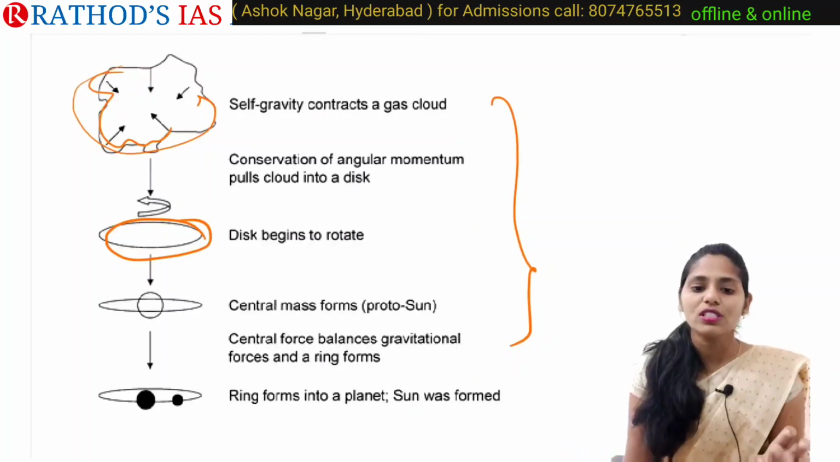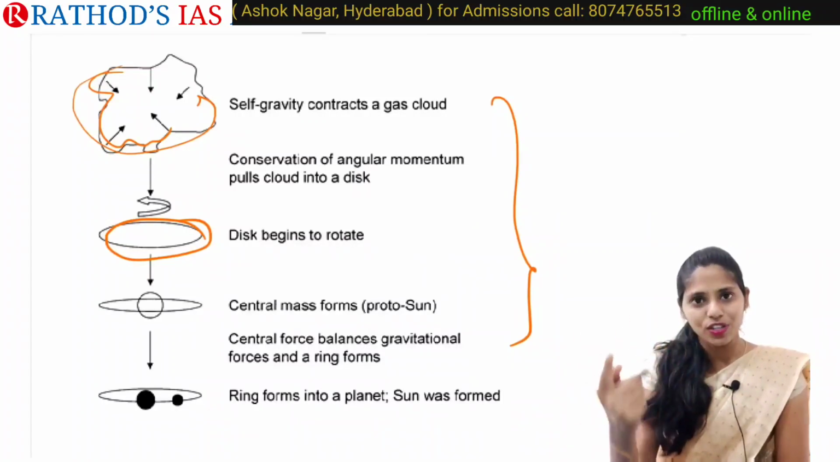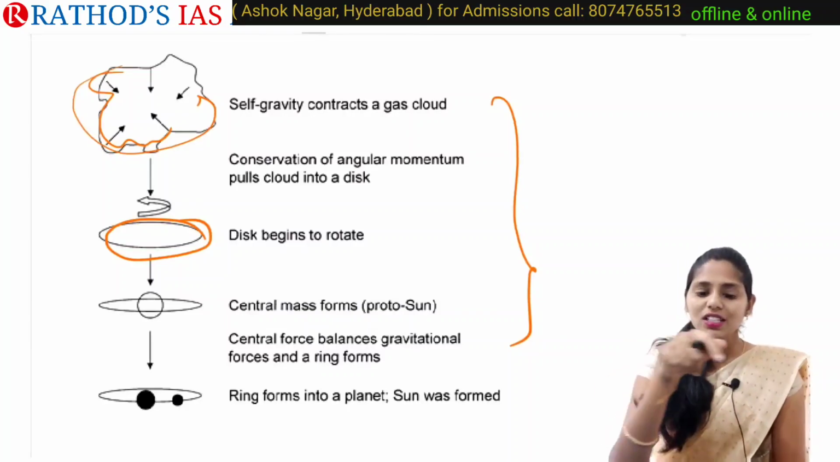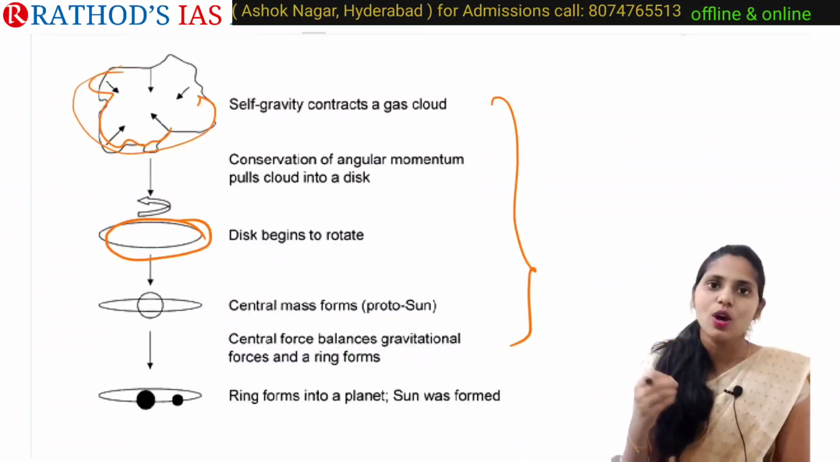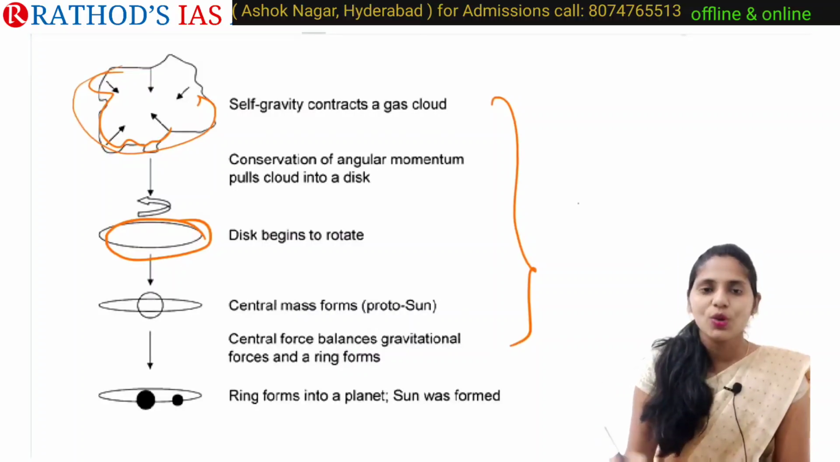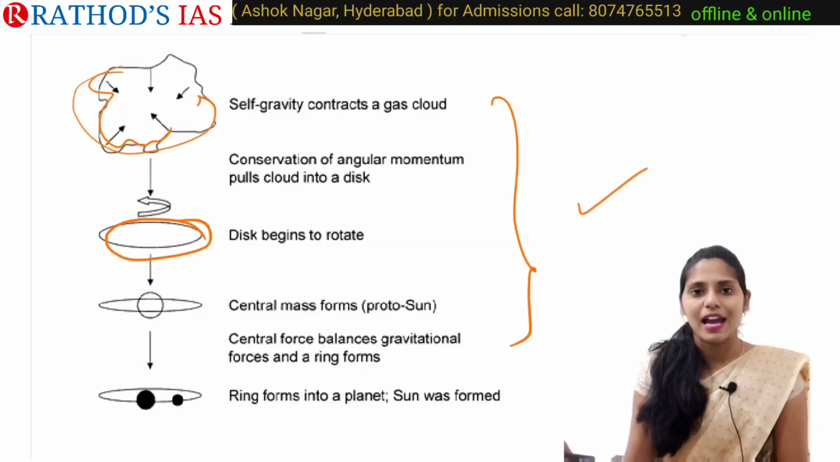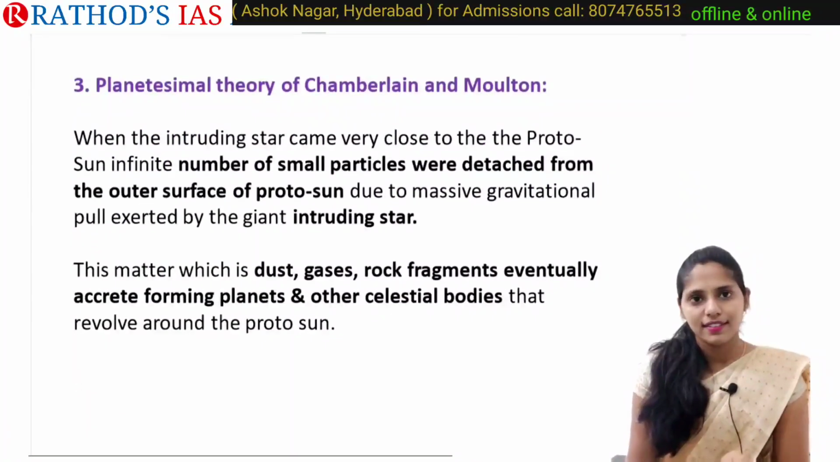Okay, central forces balance gravitational forces, and later on the ring mainly forms. So in these rings, what happens? Mass will be accumulating, condensing, solidifying, and that will form into our planets. So this is the thing which was mainly said by Laplace. And now let us move on to the next theory.